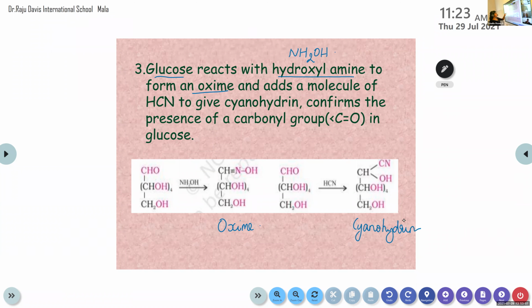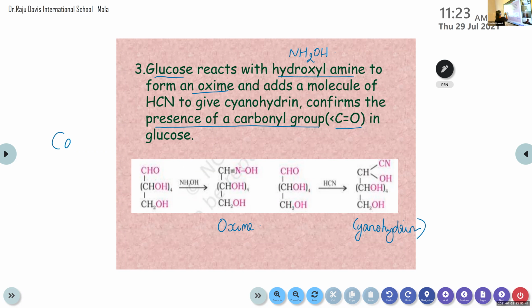There are two chemical reactions here. First, glucose reacts with hydroxylamine, and an oxime is formed. And in the second, glucose reacts with hydrogen cyanide, and cyanohydrin is formed. From these two reactions, it confirms the presence of a carbonyl group. Carbonyl group means a functional group with a C=O bond. We learned about aldehyde and ketone, right? These two belong to this category, the carbonyl group.